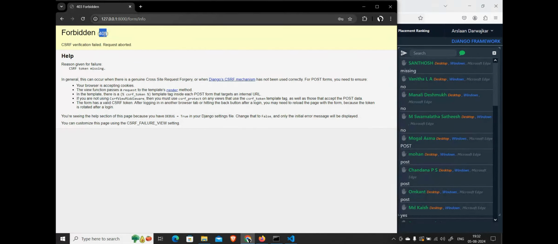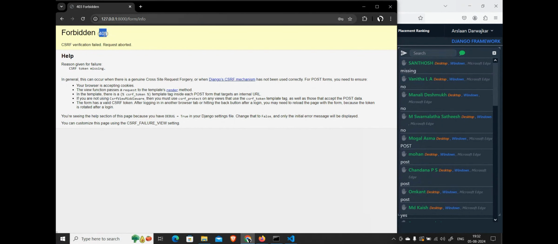So Django tells us that whenever you are implementing post method, you have to bind this entire data which you are trying to pass. You have to bind this data together in a much more secured way.